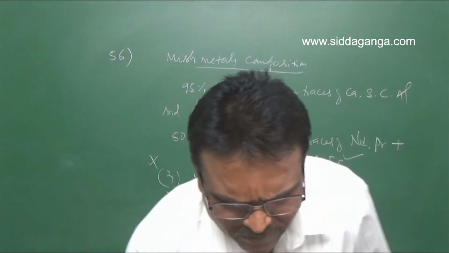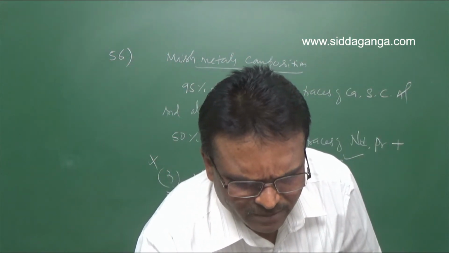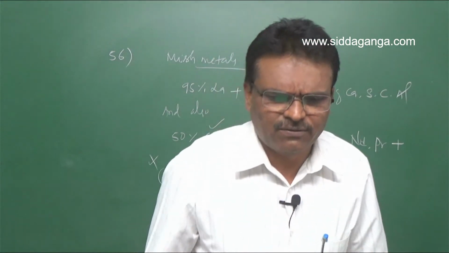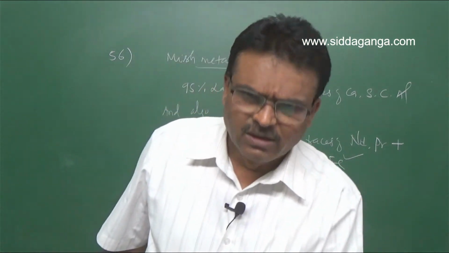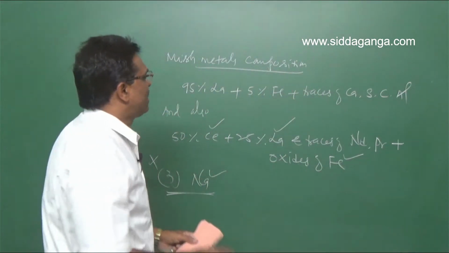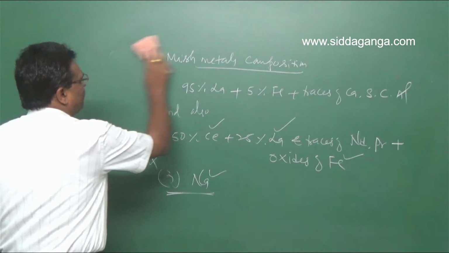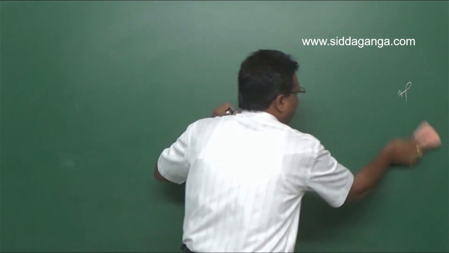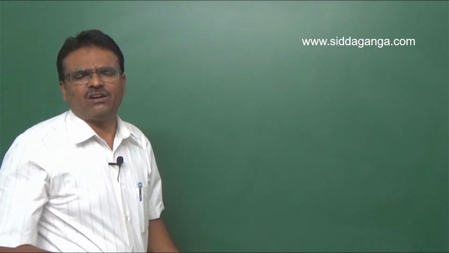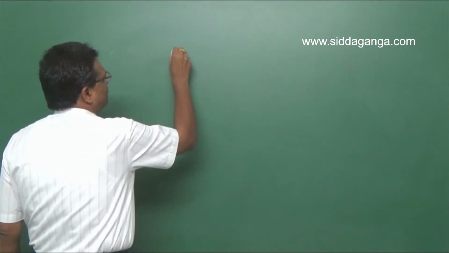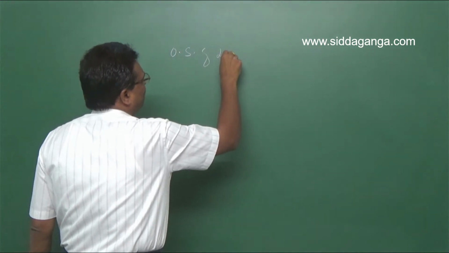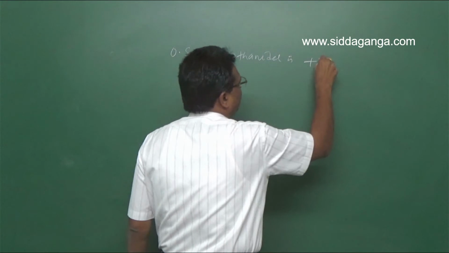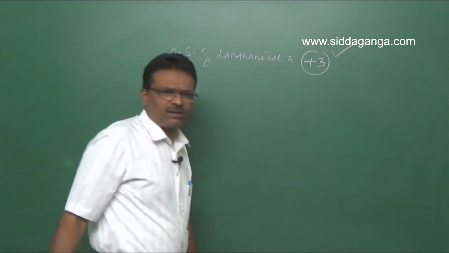Question number 57. Most stable oxidation state of lanthanoids. For lanthanoids, the common oxidation state is +3. Clear?